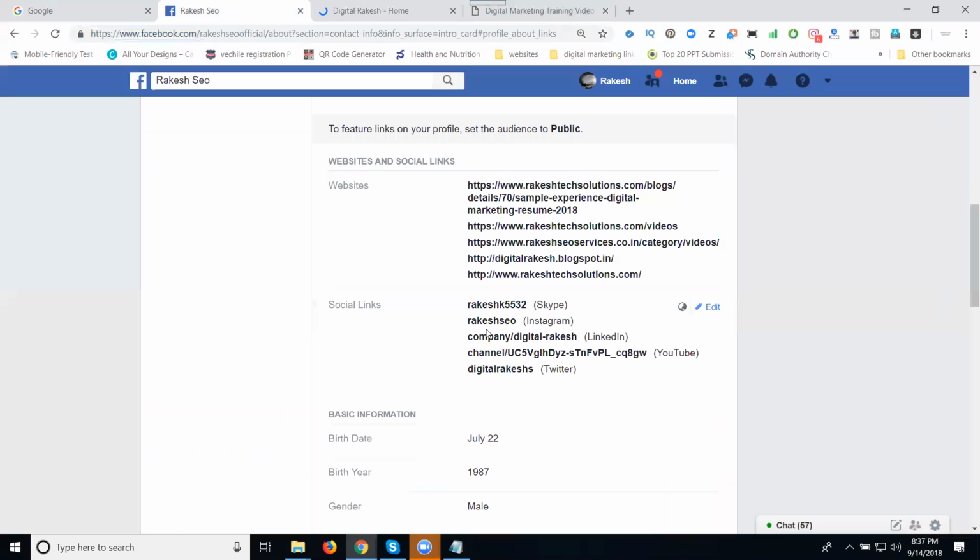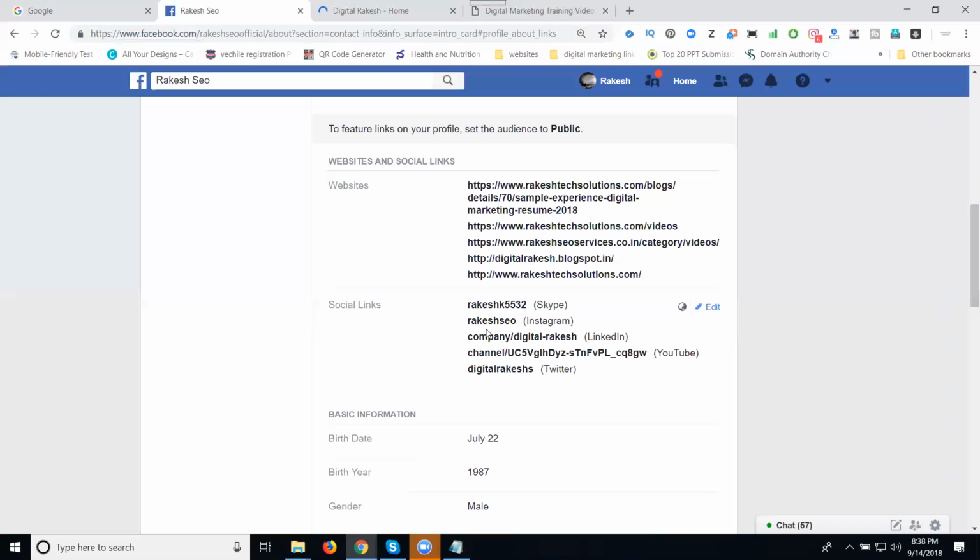If anyone asks in interviews how many websites we can promote to our Facebook profile, we can promote n number of links. N number of links we can promote through a Facebook profile. Your Facebook page promotes only one URL, but a Facebook profile promotes n number of URLs. That is the difference between the Facebook profile and the Facebook page. A page is for one URL, for branding purposes. The Facebook profile promotes n number of page links.